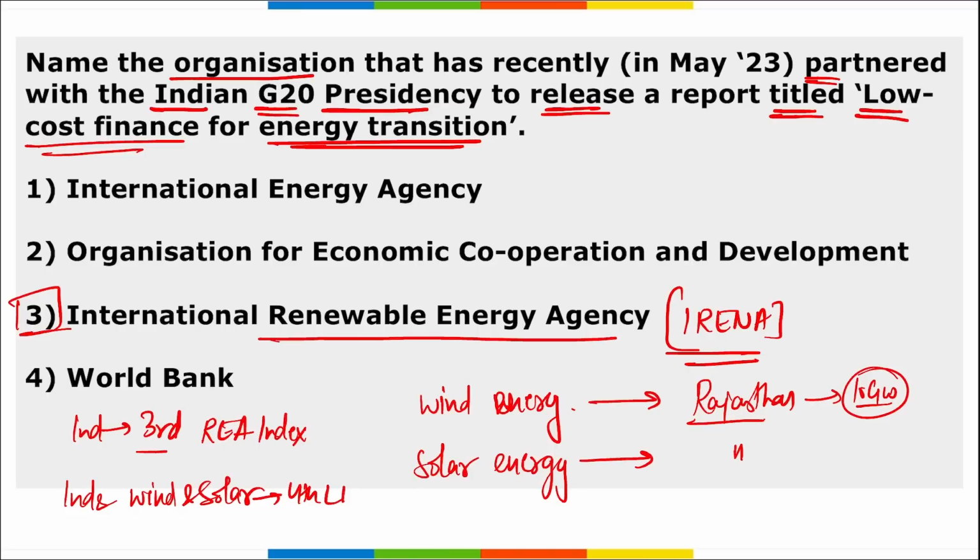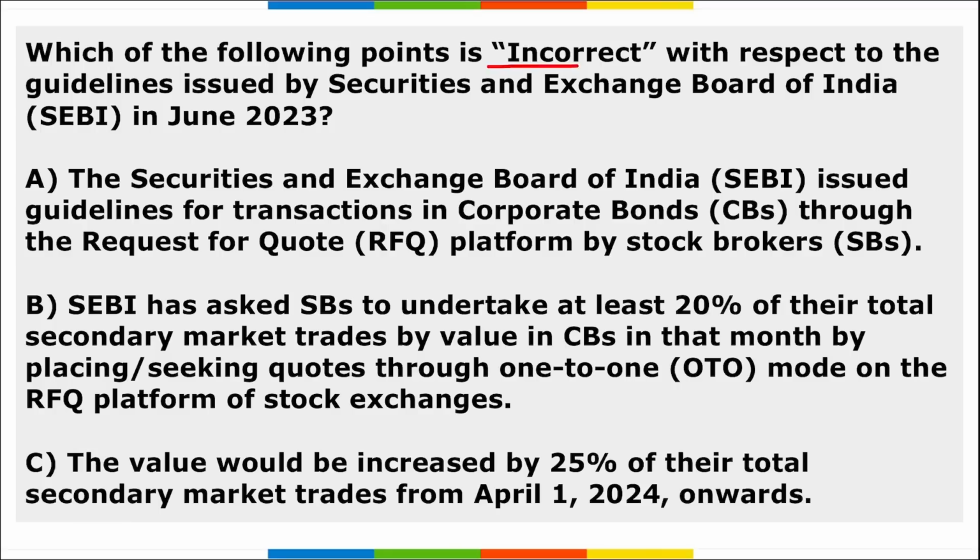Next, you have to tell which among the following is incorrect with respect to the guidelines issued by SEBI in June. SEBI has issued the guidelines for transactions in corporate bonds through the request for quote platform by the stock brokers, in order to increase liquidity on the platform and to enhance transparency and disclosure pertaining to trading in the secondary market in corporate bonds.